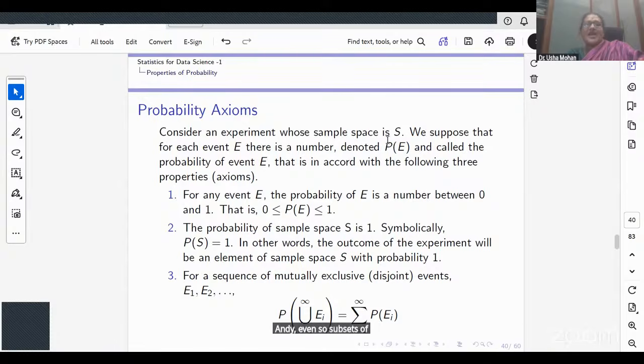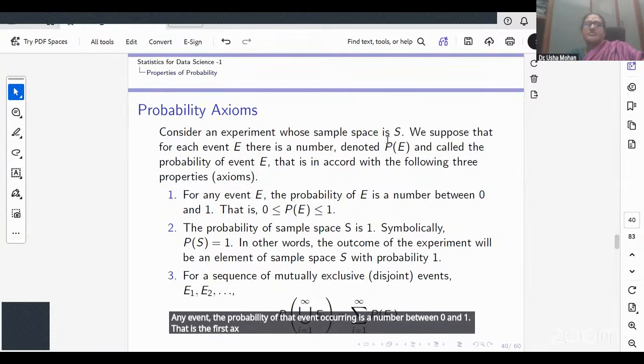So now the main thing is, having established the sample space and events as subsets of the sample space, I need a probability measure to be associated with these sets. So the axioms of probability say, the first says for any event, the probability of that event occurring is a number between 0 and 1. That is the first axiom.